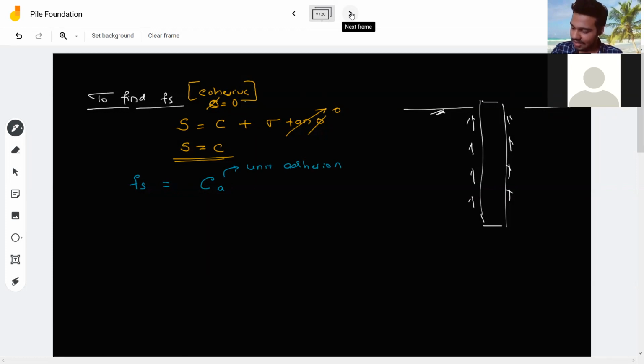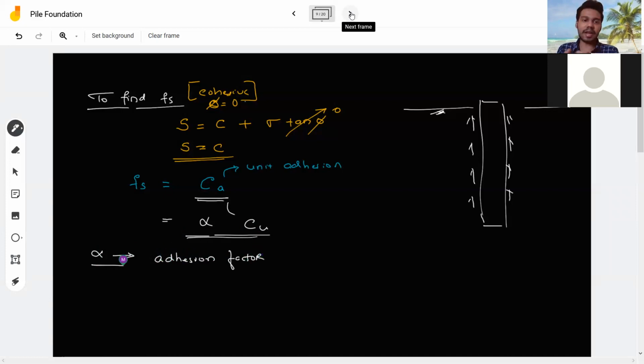Okay. Now this Ca, I can write in terms of Cu, as alpha times Cu. Ca is a term, and I wrote it in terms of Cu because for every soil I get the undrained cohesion. Ca I can't find, so it's always equal to alpha times Cu. Now comes alpha. Alpha means adhesion factor, that is, how much adhesion there is is given by alpha.